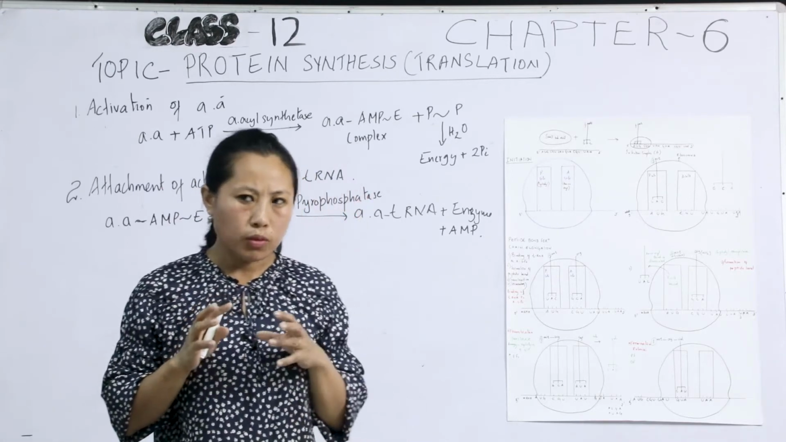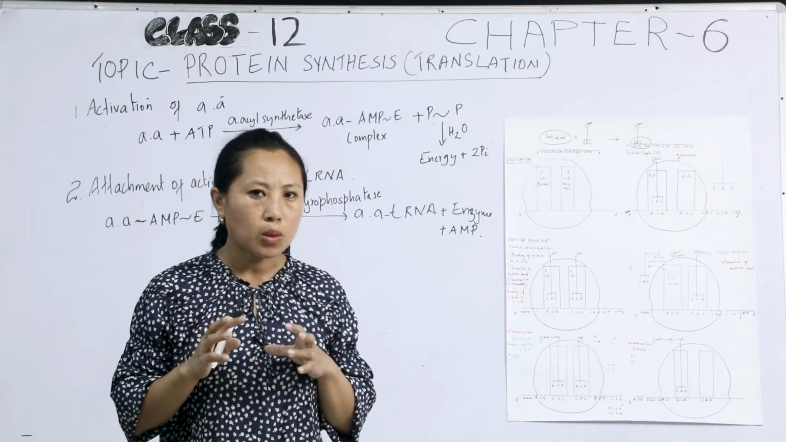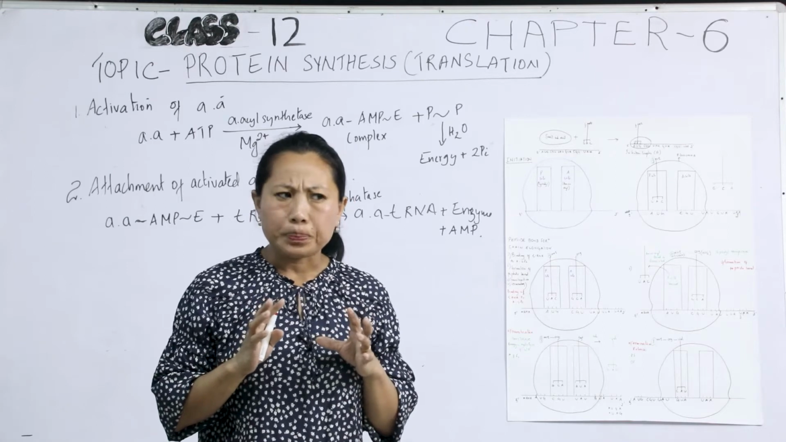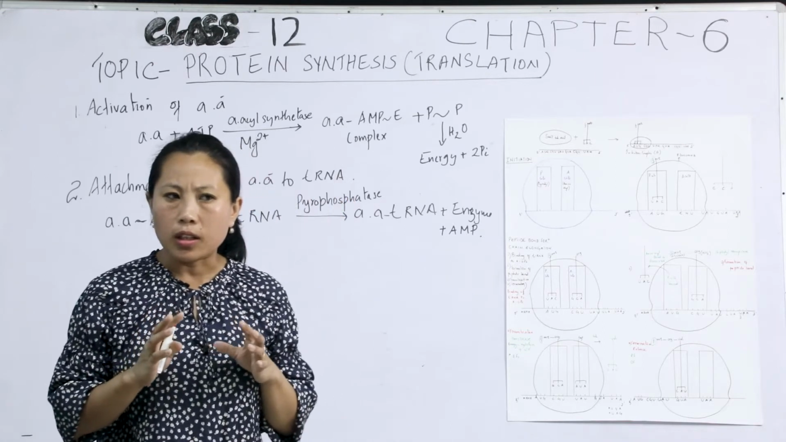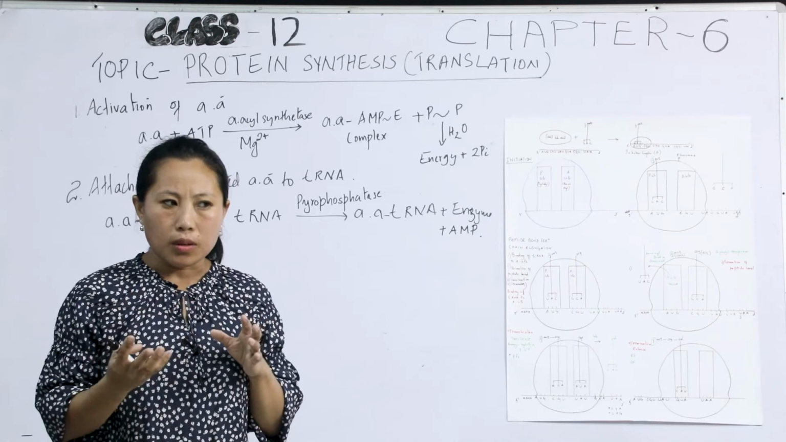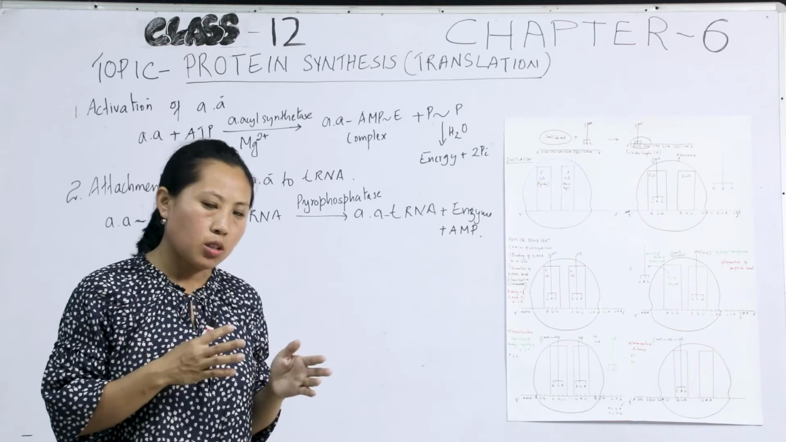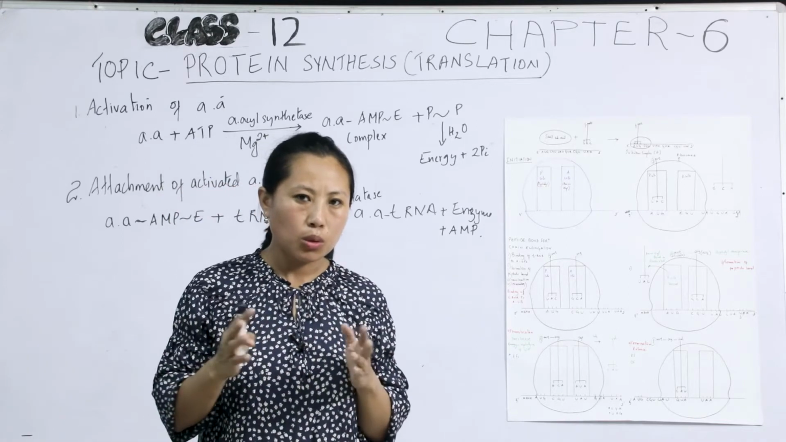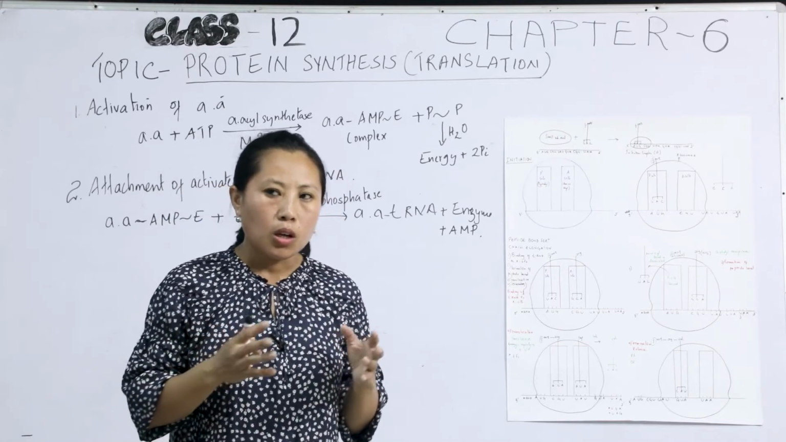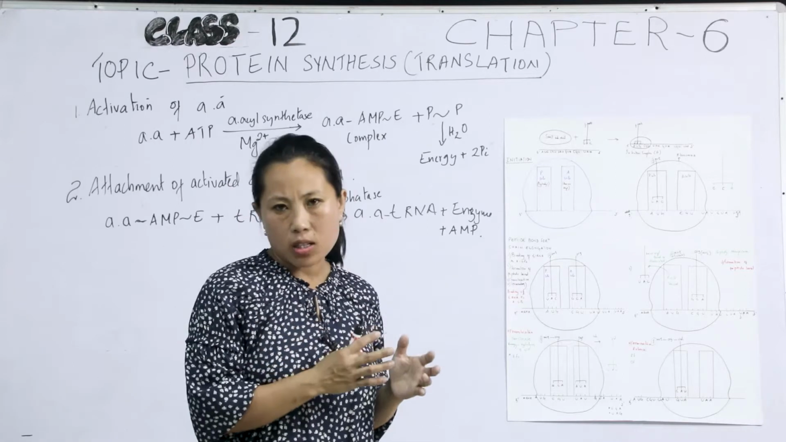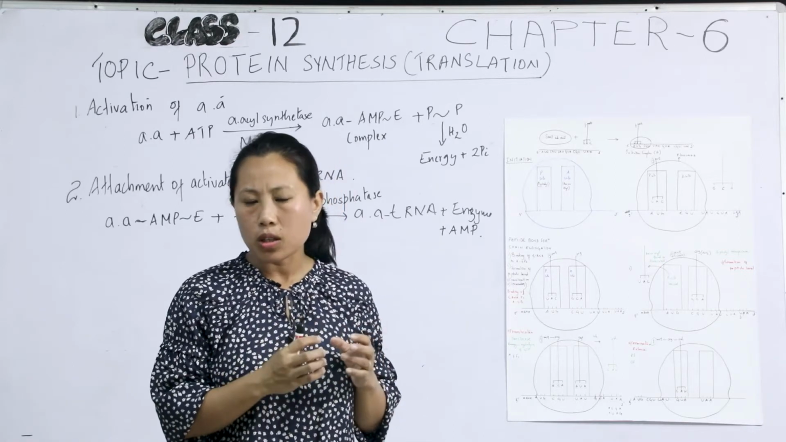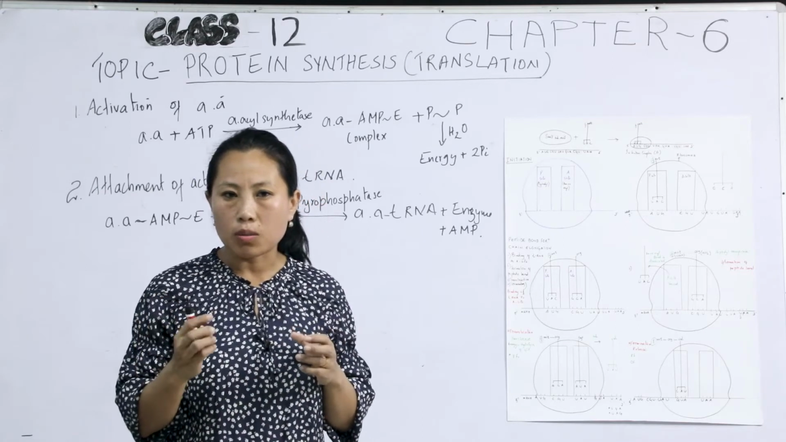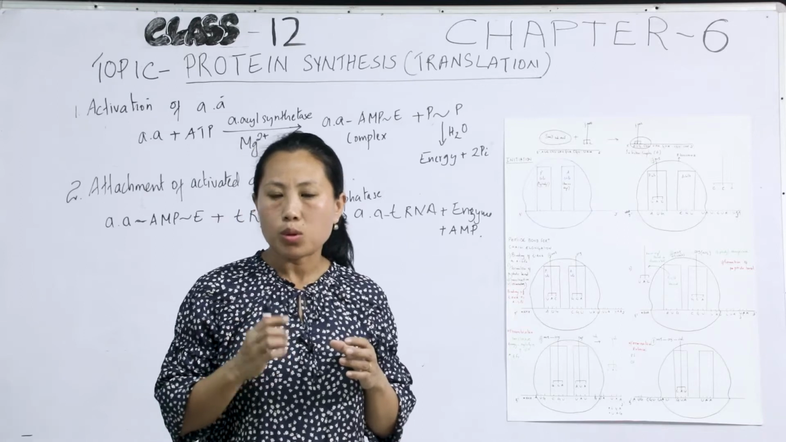The process of translation takes place in the cytoplasm on the ribosomes. In the case of prokaryotes, there is no nuclear membrane which separates the genetic material, the DNA, from the cytoplasm. So mRNA gets transcribed from the DNA, and then it is directly available in the cytoplasm for the process of translation.